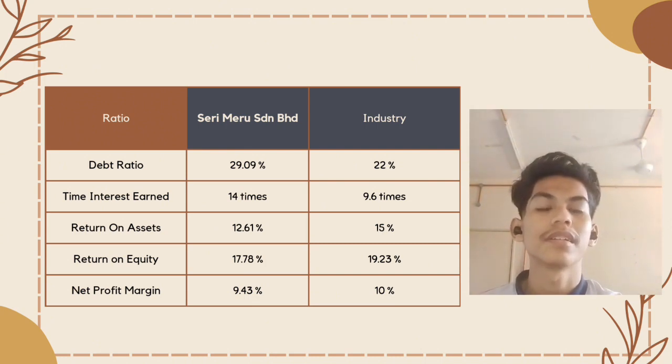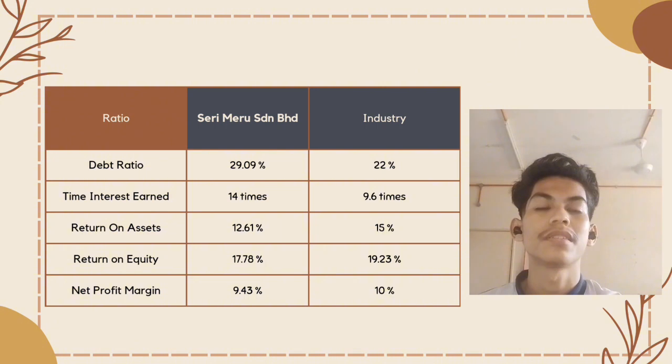The next is return on equity. Seri Meru Sdn Bhd is not good because it is 17.78%, lower than the industry, 19.23%. Seri Meru Sdn Bhd is not effective and efficient in its operation.